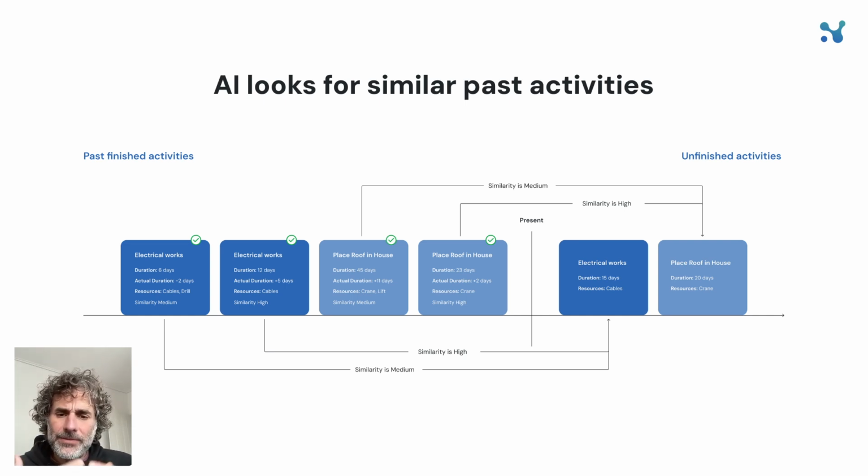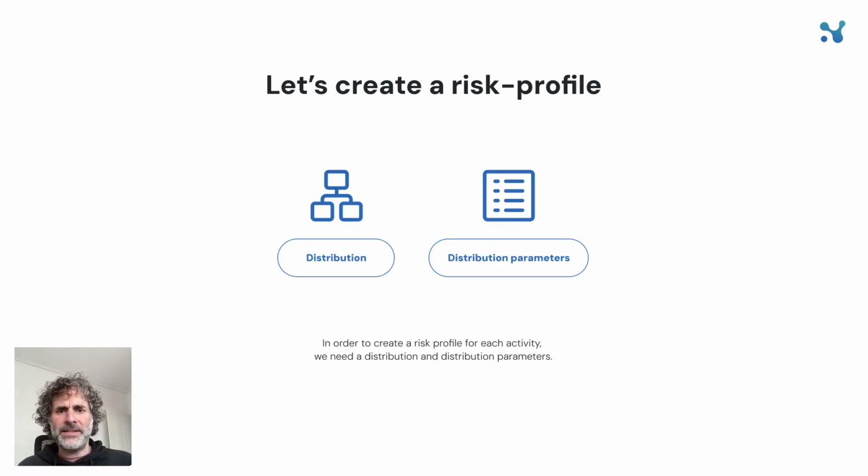Essentially, that's what it does. You want to do something, I'm going to look at all the times you did it in the past, and based on that, I will make a prediction. So let's get into a bit more detail about how this happens. I told you the AI creates a risk profile for every activity, right? What does that mean? You need 2 things to create a risk profile: the distribution and the distribution parameters.